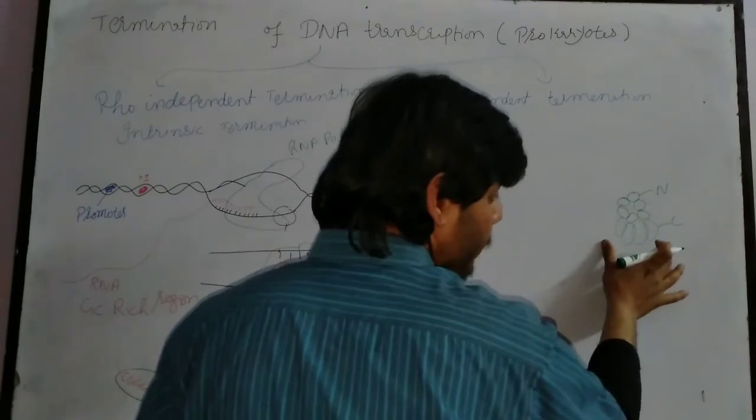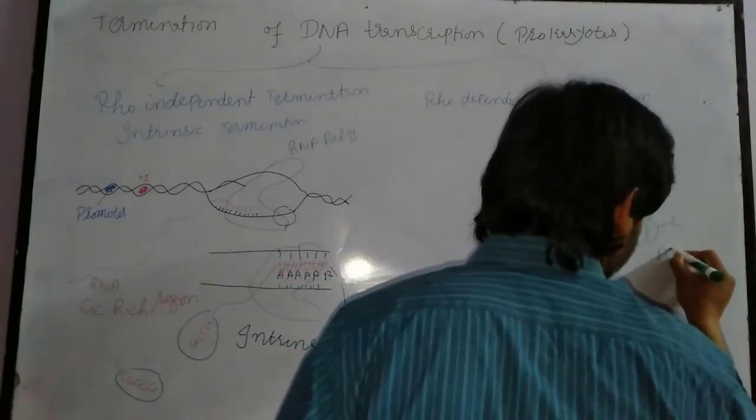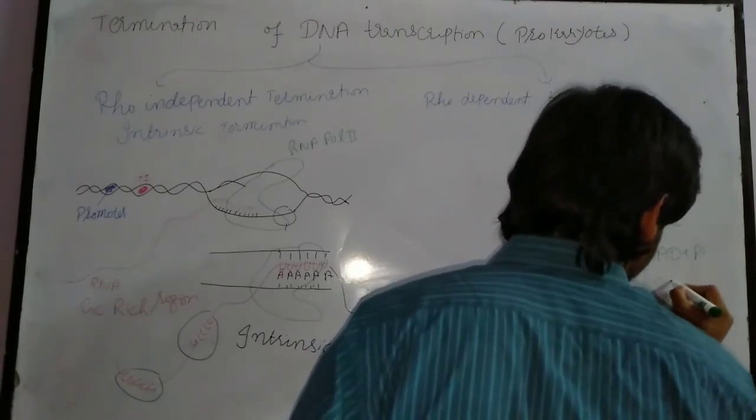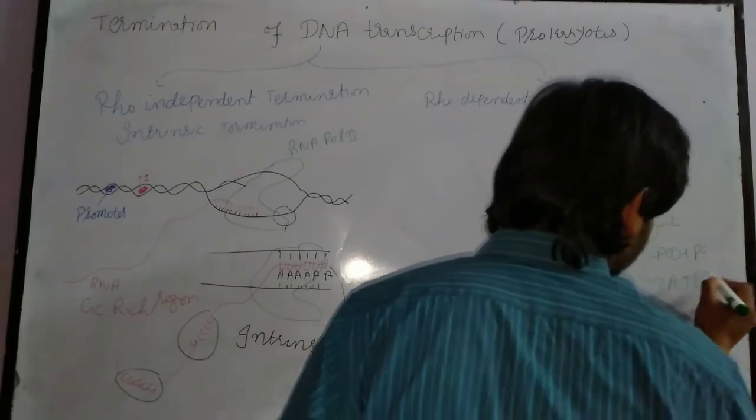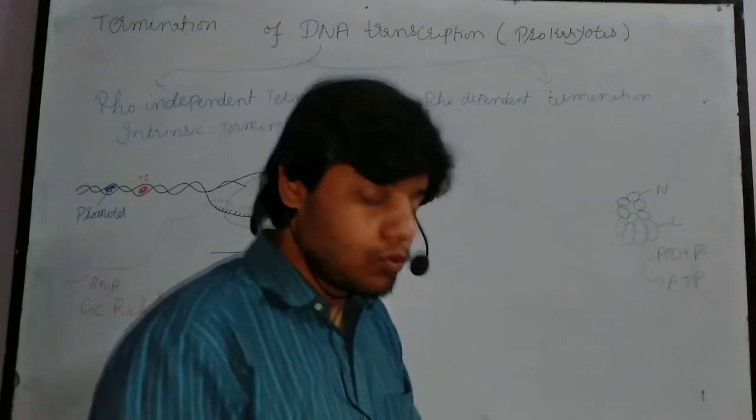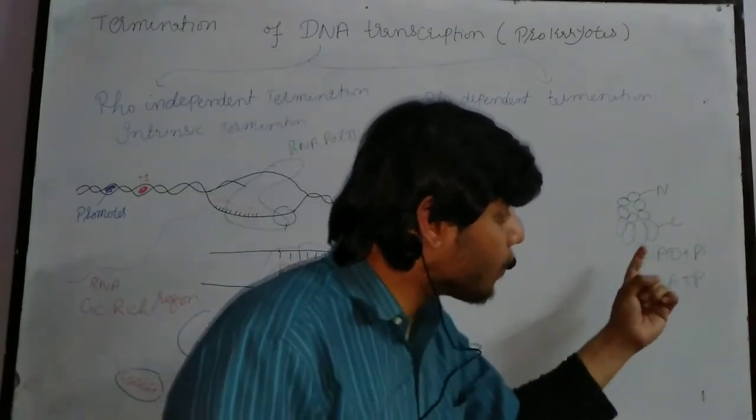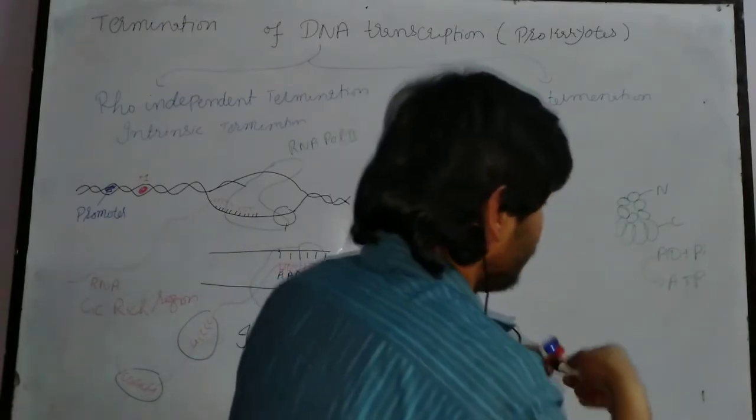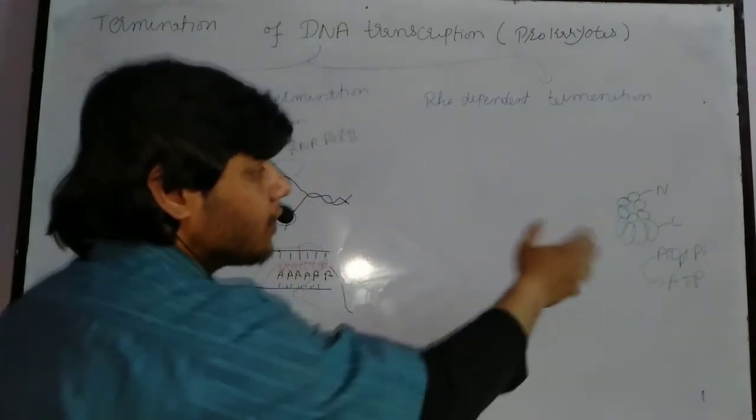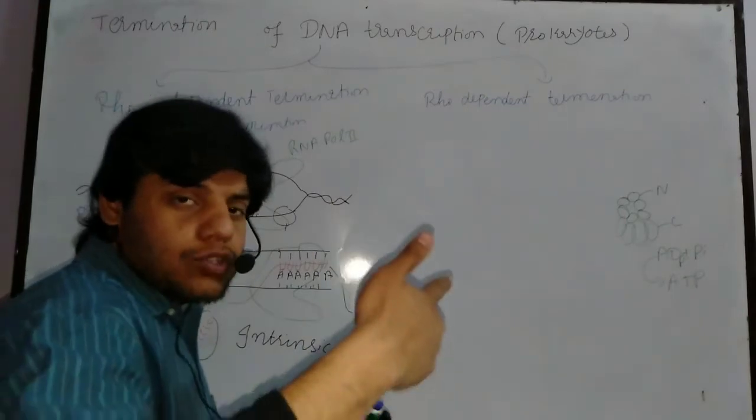This is the Rho protein. This Rho protein needs energy from ADP plus Pi. It uses ATP to drive, to move, and it usually gets the ATP energy from ADP plus Pi. This is actually ADP. After that, the Rho protein will bind and will cut the hydrogen bond between them.